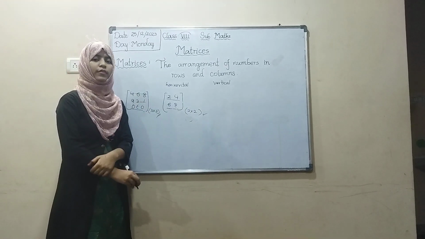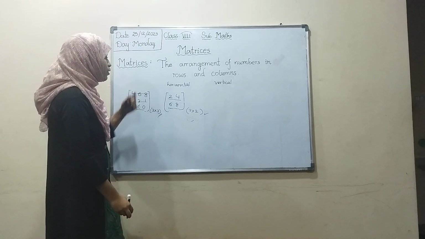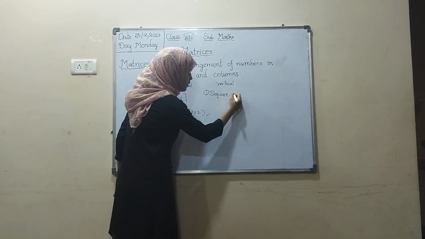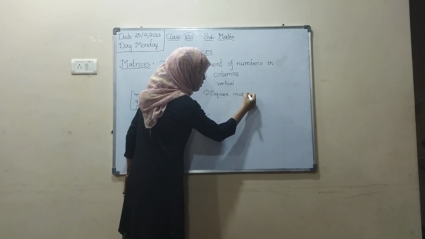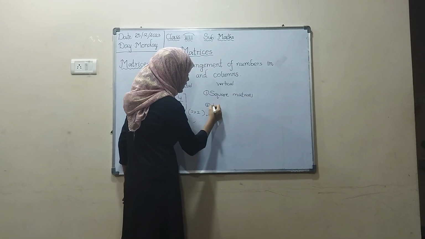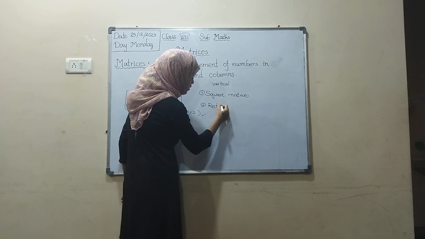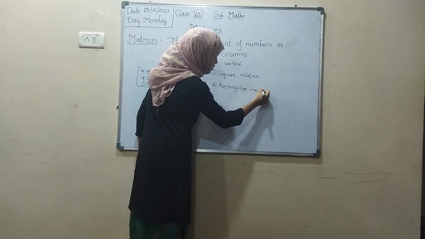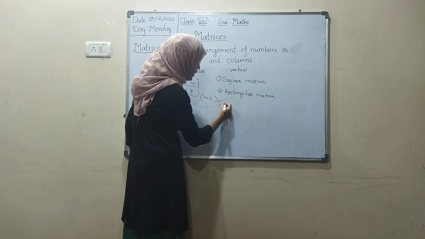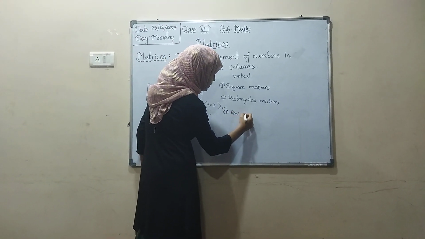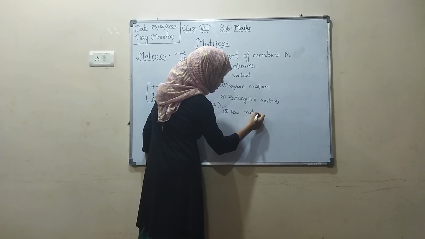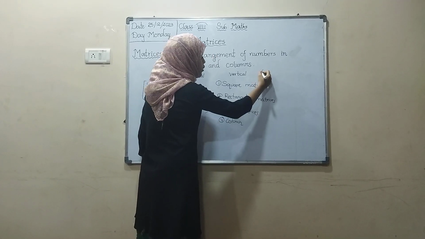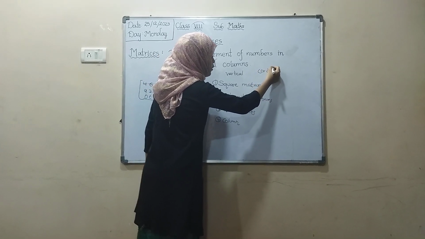In matrices we have many types based on their order. First one is square matrix. Second one is rectangular matrix. Third one is row matrix. Fourth one is column matrix. This is based on their order, not elements. Elements we can also call numbers.